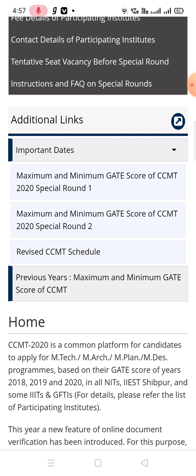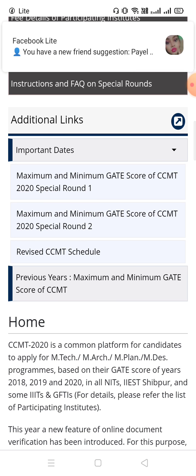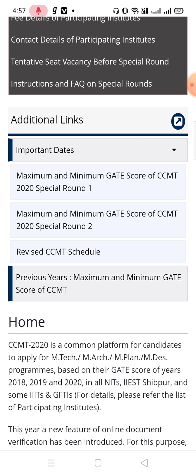And another important piece of information: if you want to participate in the special round and suppose you already got an offer from the regular round, in that case you have to give a declaration. You have to declare that if I get any offer in a special round, I will accept that offer and my previous offer will not remain. Okay, that means your previous offer will be gone.